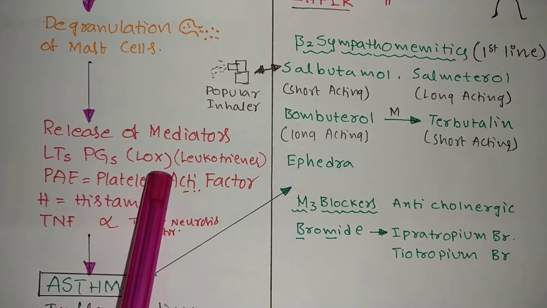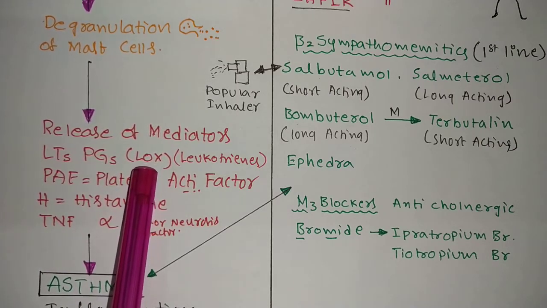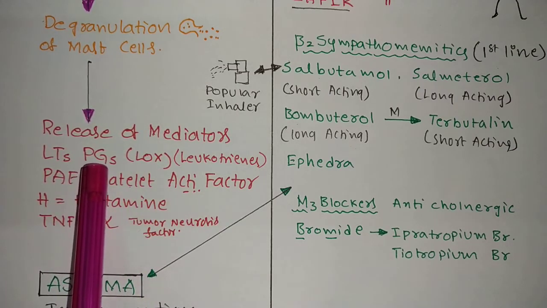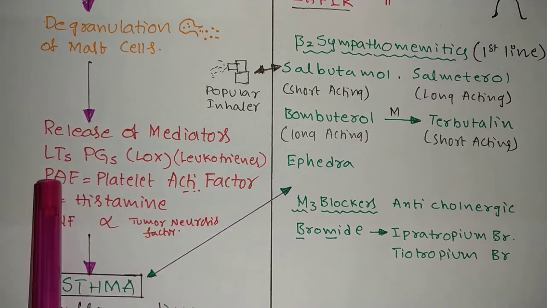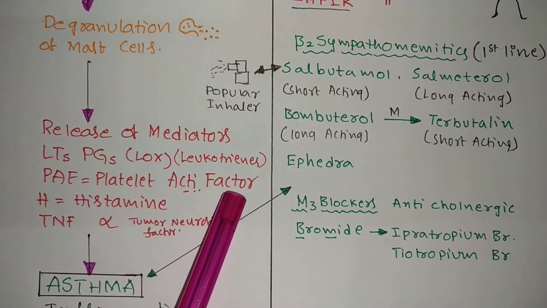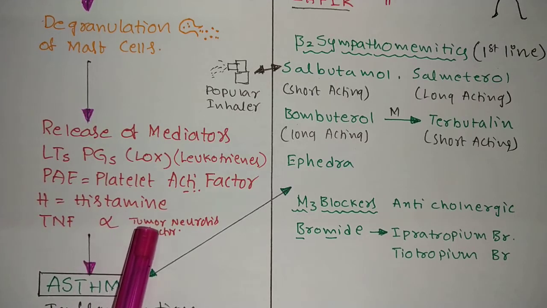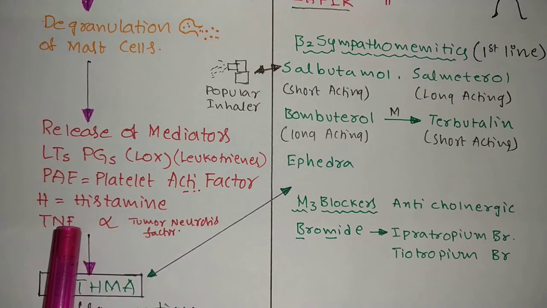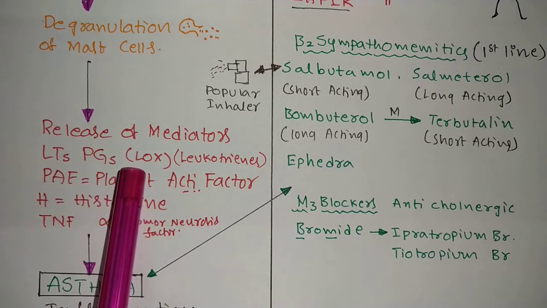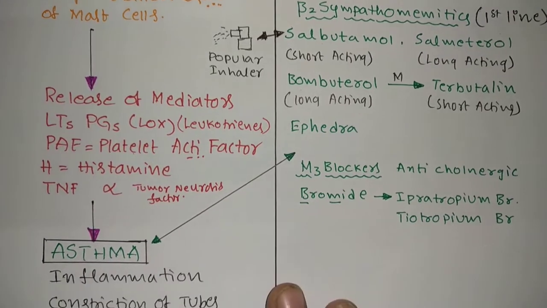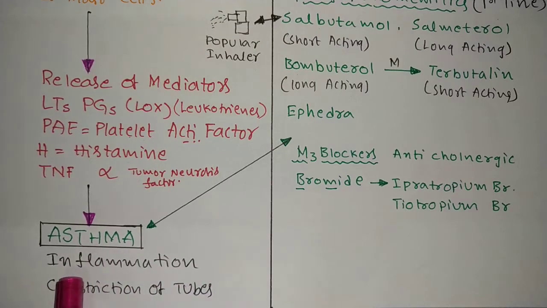These two are collectively called LOX. Then PAF, platelet activation factor, H, histamine, and TNF alpha, tumor necrosis factor alpha. All these factors or mediators will be released, and finally it may lead to asthma. And in asthma, inflammation will be there. Inflammation means a swelling.